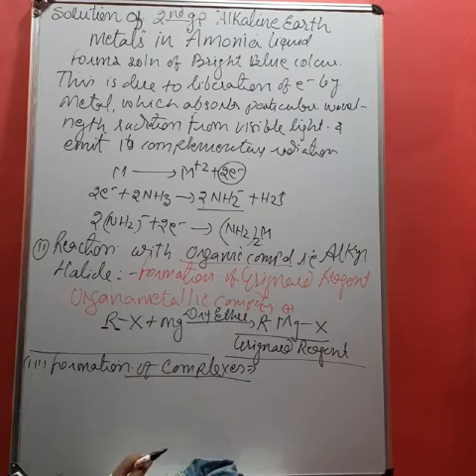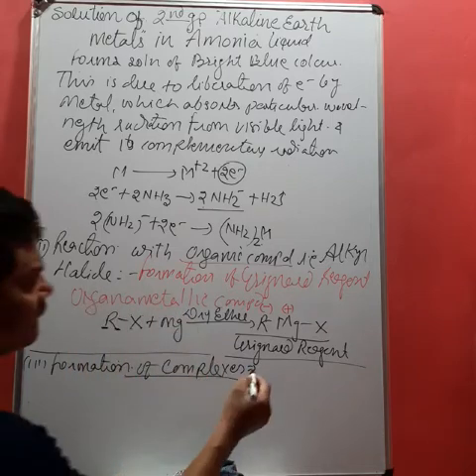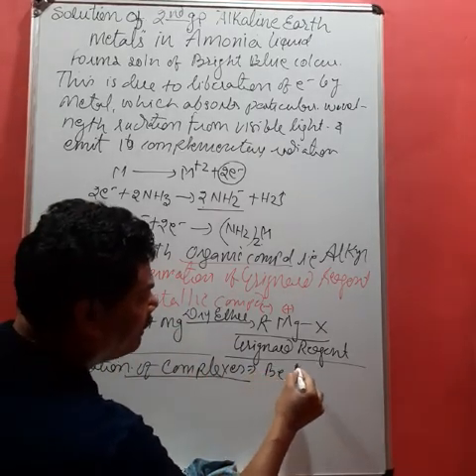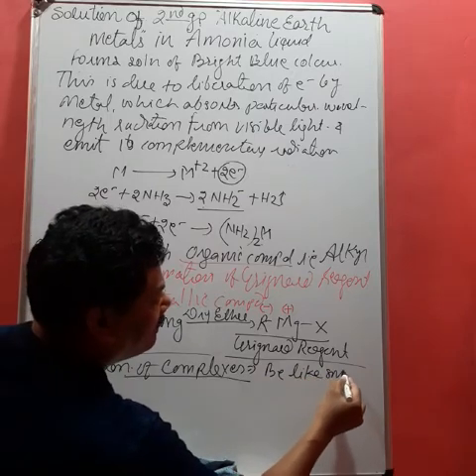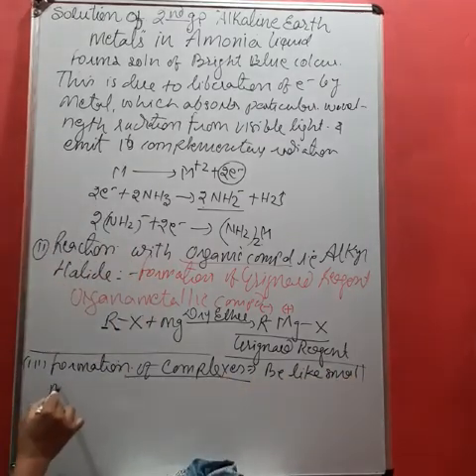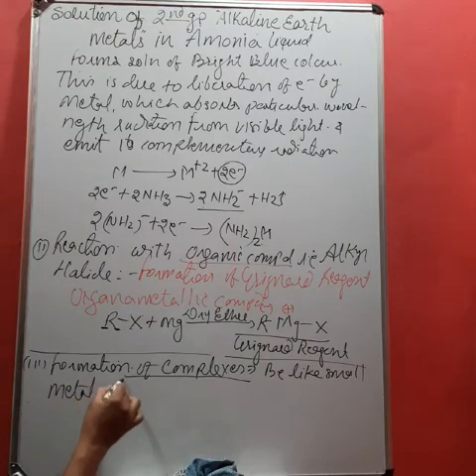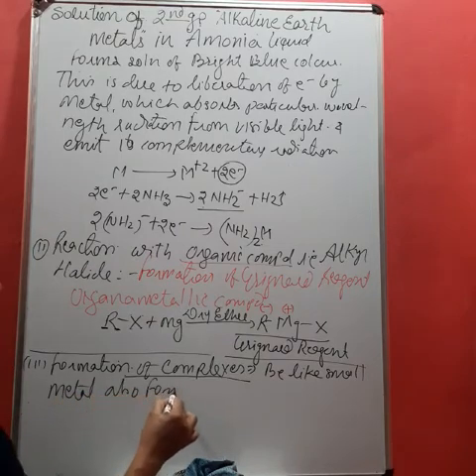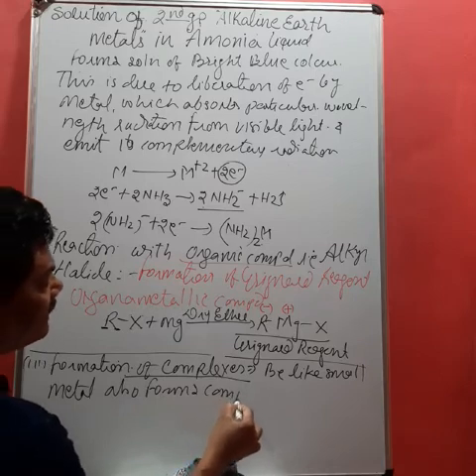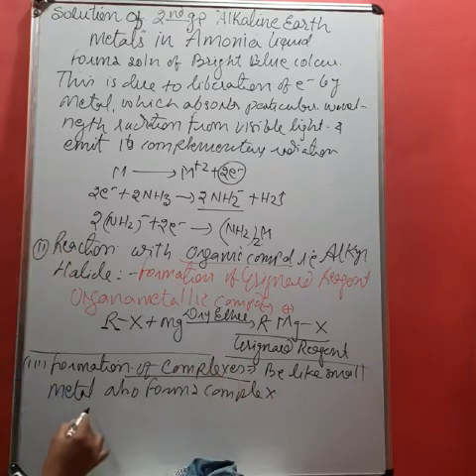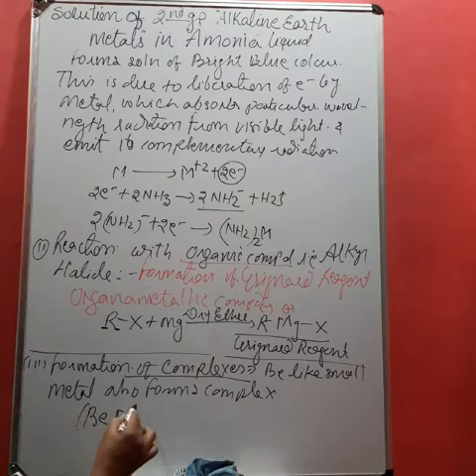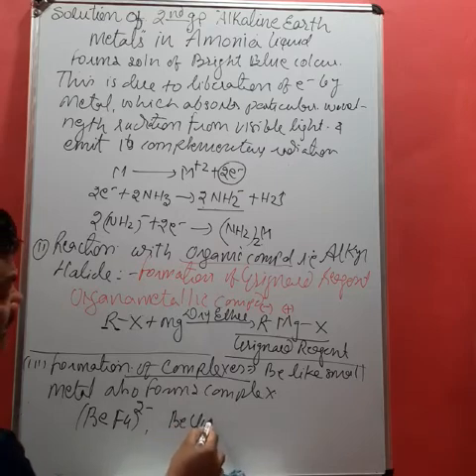Usually they form complexes, but here very specific, the alkaline earth metal like beryllium, like small metal also forms complexes, that is what, like BeF4 2-, this is called what, complexes, okay, or BeCl4 2- anion, this is called what, complexes.